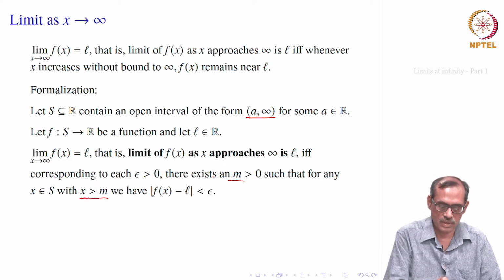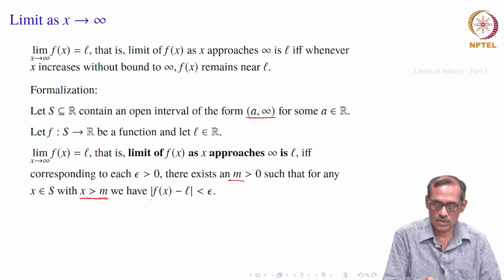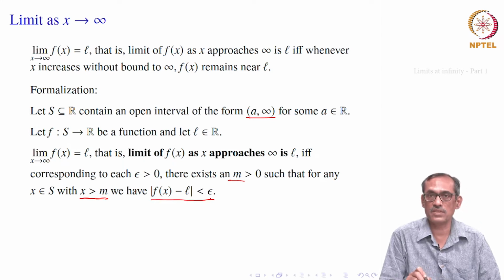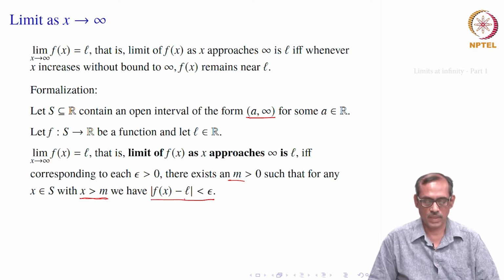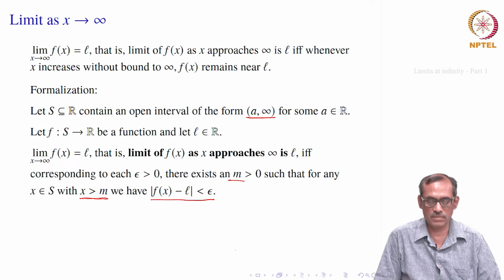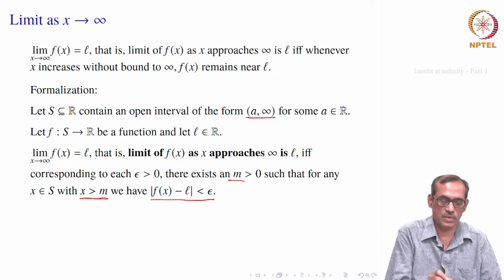such that for any x in S with x bigger than m, this condition of nearness of f(x) to L should be satisfied, that is, |f(x) - L| should be less than epsilon. This would be our formal definition of the limit as x goes to infinity equal to L.